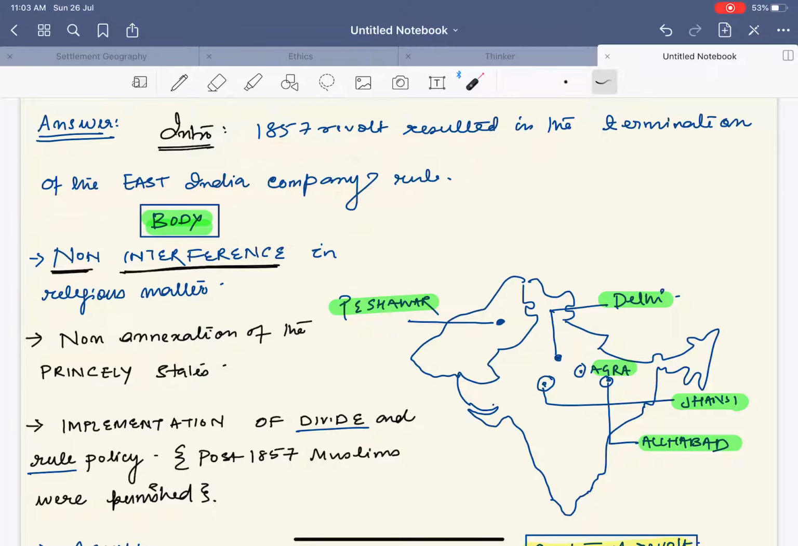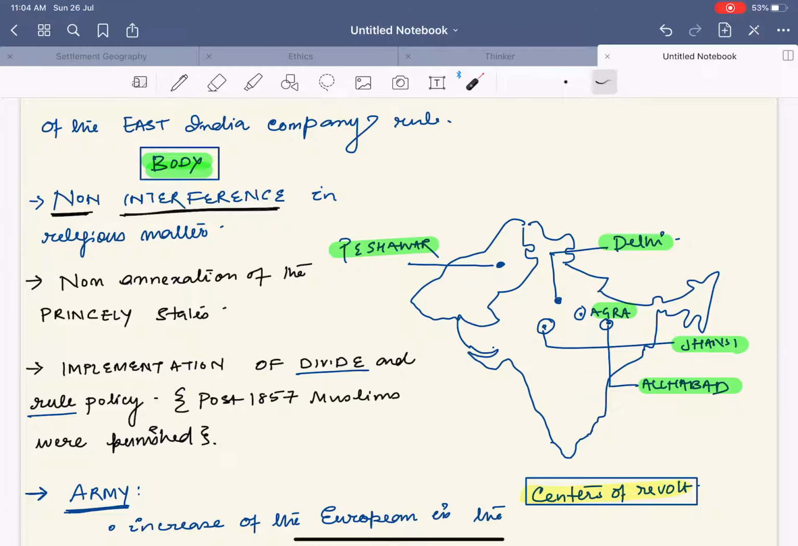Simple. Again, in the body, this marked an important watershed because post the 1857 revolt, the British adopted a policy of non-interference in religious matters. Similarly, non-annexation of the princely states. Next, implementation of the divide and rule policy post 1857, because the British understood that the very reason a revolt like 1857 could occur was the Hindu Muslim unity.